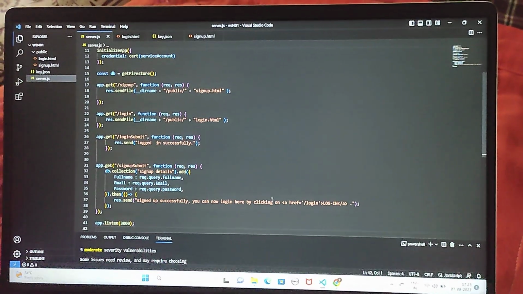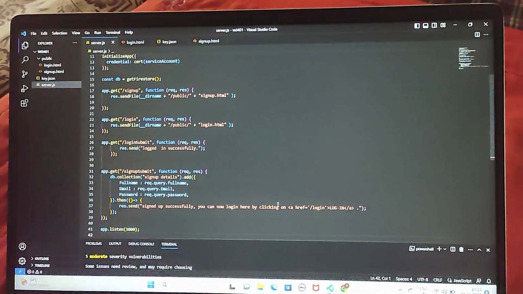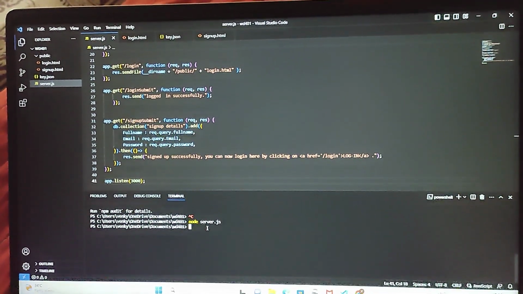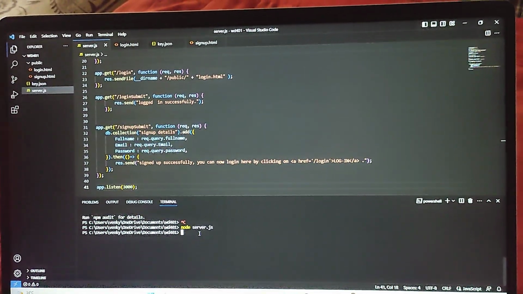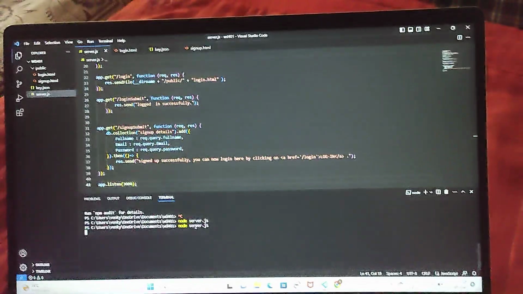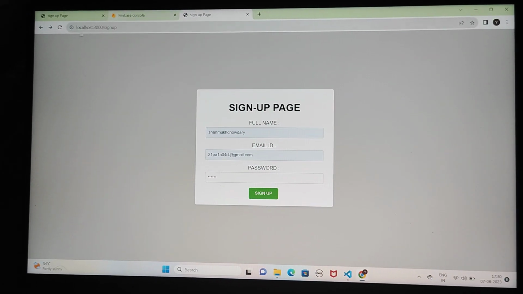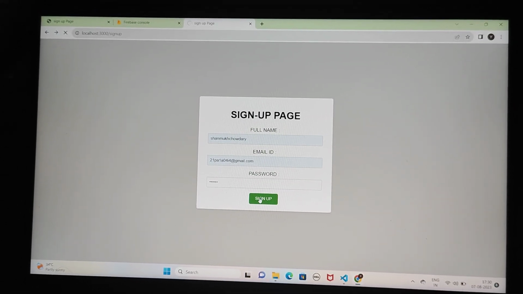So let's check how my server is functioning. To make our server work, we have to go to command prompt and type node server.js. By signing up our form, it will open a new window saying signed up successfully.